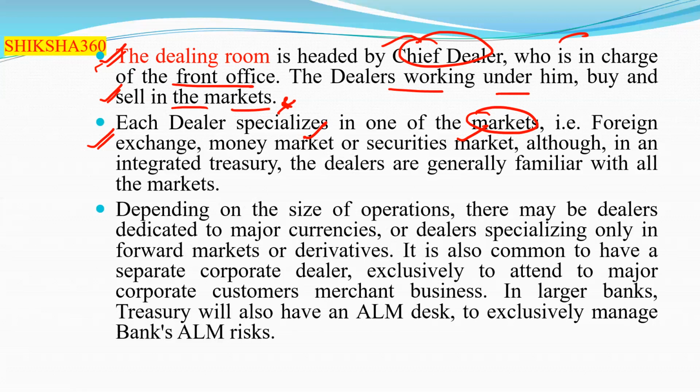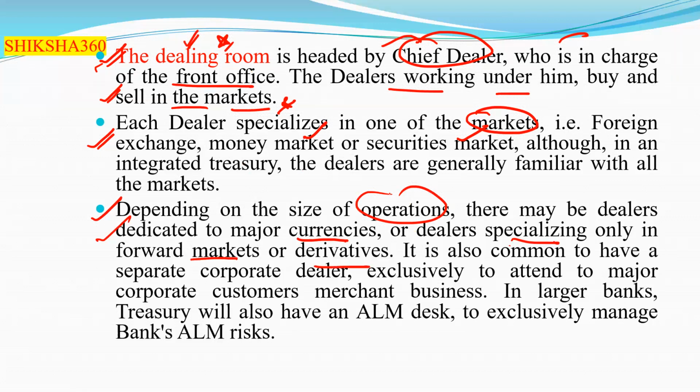According to the level of work, they will form the department accordingly under the dealing room. The main function is dealing, that is, purchase and sale. Depending upon the size of the operations, there may be dealers dedicated to major currencies, or dealers specializing only in the forward markets or derivatives.